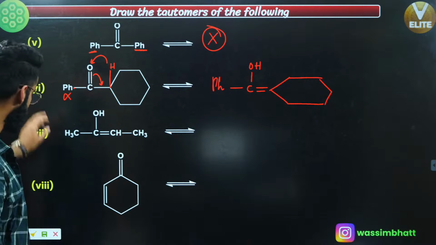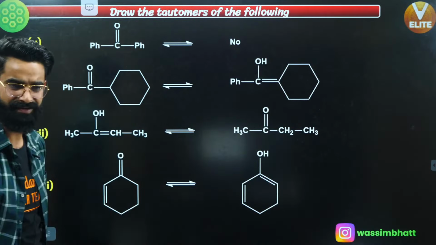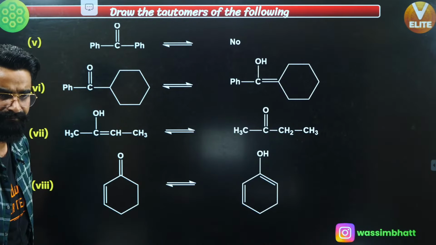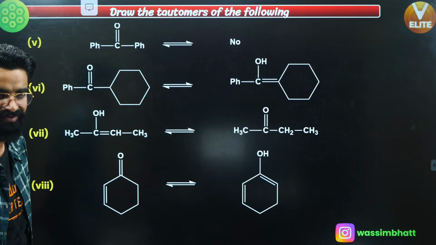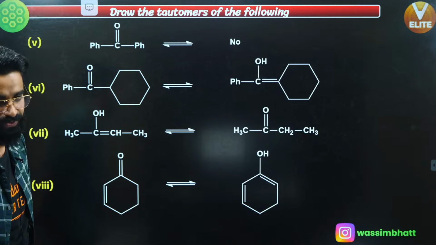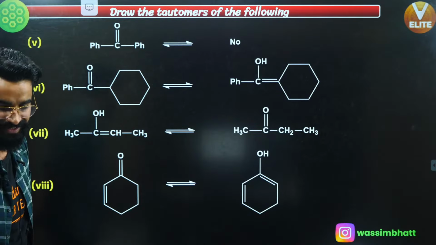Exactly, guys. You are given enol right here. From enol, you are going to get the keto over here. As simple as that. Enol to keto. Exactly, guys. You're right. Perfect.